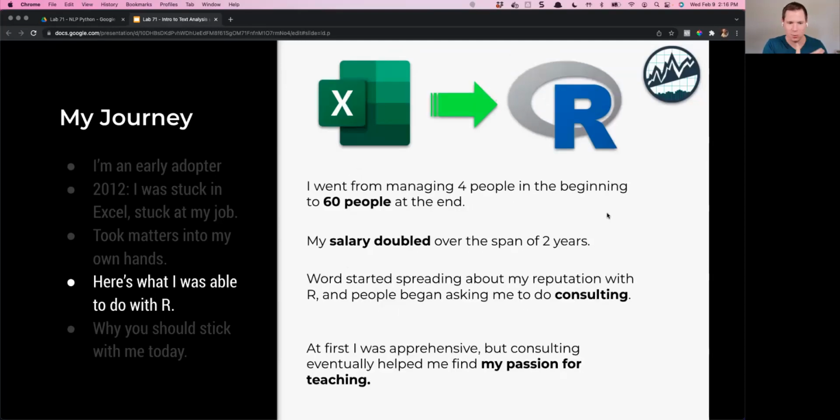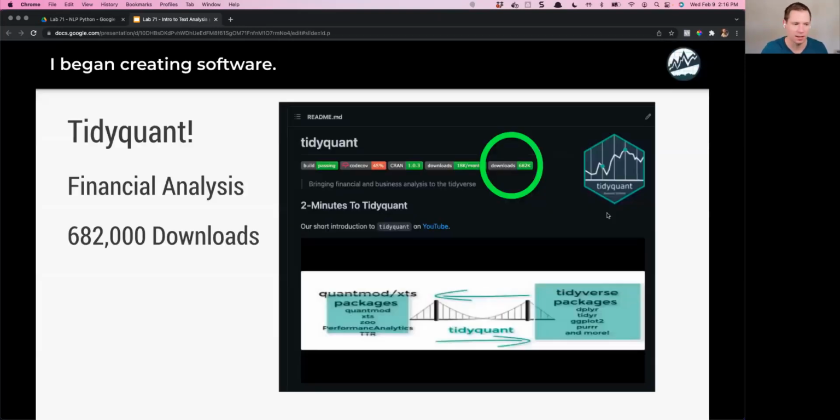So here's what happened in my career and what I was able to do with R. I went from managing 4 people at the beginning to managing about 60 people by the end. My salary doubled over the span of 2 years. It went from making about 75,000 when I was starting with them to making about 150,000 when I left that company. Word started spreading about my reputation with R. People began asking me to do consulting. I didn't ever mean to become a consultant, but eventually I started saying yes to some of these inquiries, and that led to a lot of stuff.